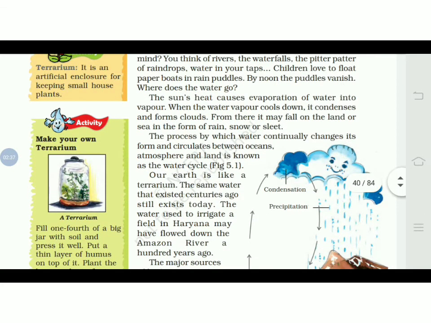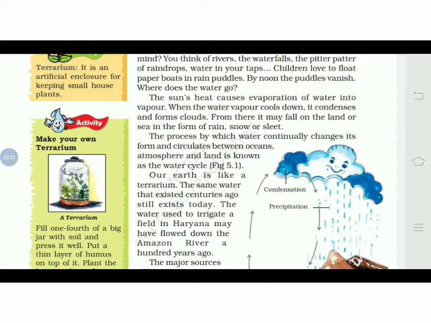The sun's heat causes evaporation of water into water vapor. Then when the water vapor cools down, it condenses and forms clouds. From there it may fall on the land or sea in the form of rain, snow and sleet. So the process by which water continually changes its forms and circulates between ocean, atmosphere and land is known as